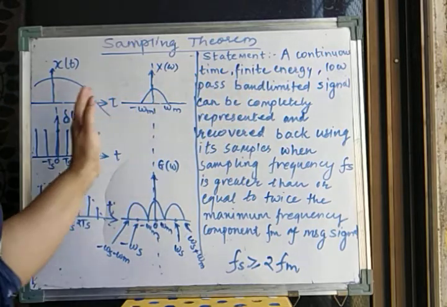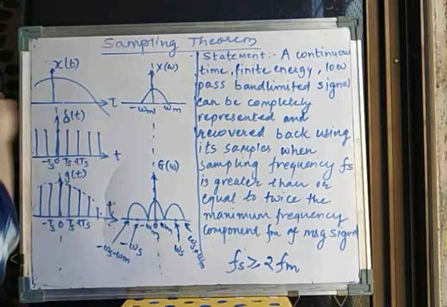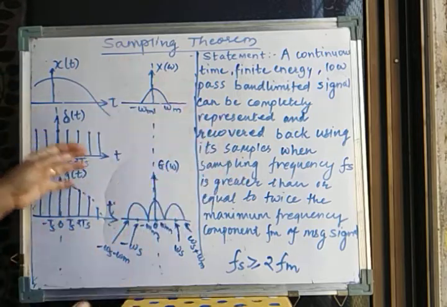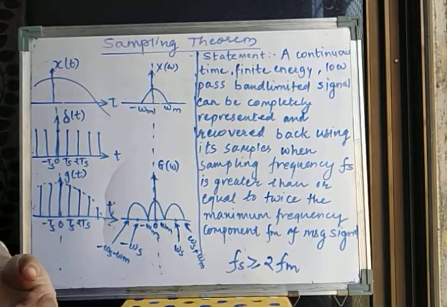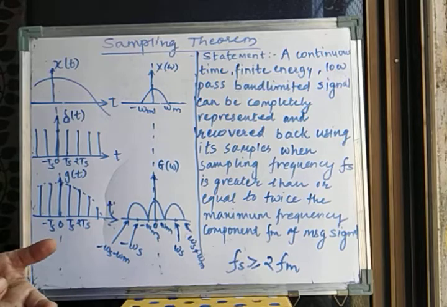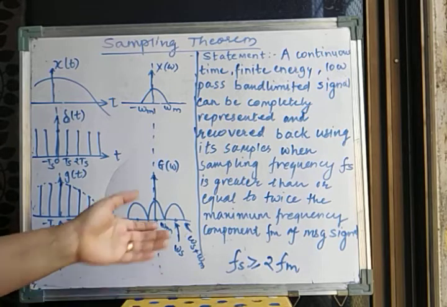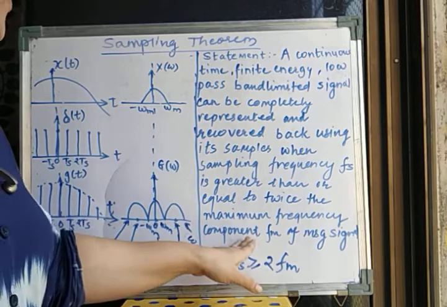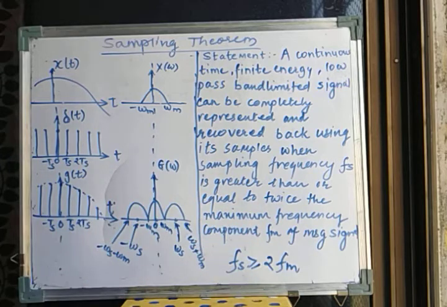Whatever signal is generated, first it is passed through a low pass filter which will have some cutoff frequency FM. So if I have a cutoff frequency FM, the maximum frequency present in the resultant data is going to be FM. And that's why here we have considered the maximum frequency component of the signal FM.